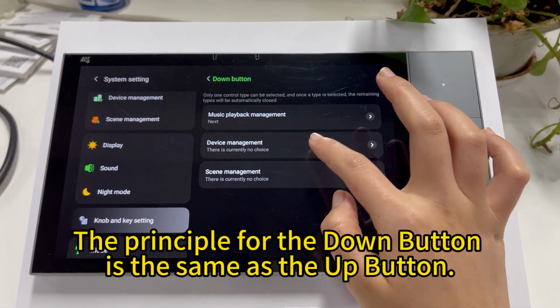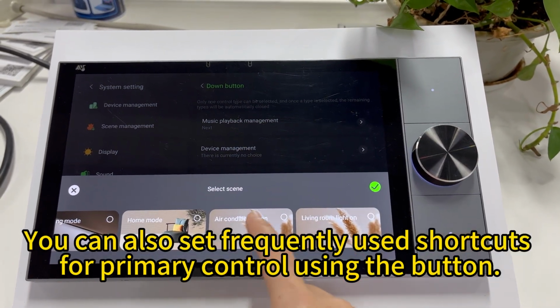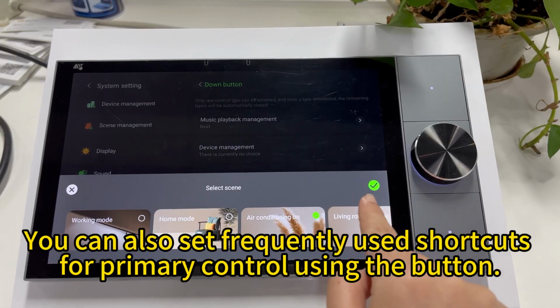The principle for the down button is the same as the up button. You can also set frequently used shortcuts for primary control using the button.